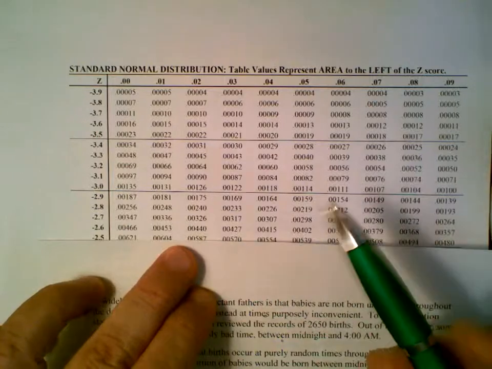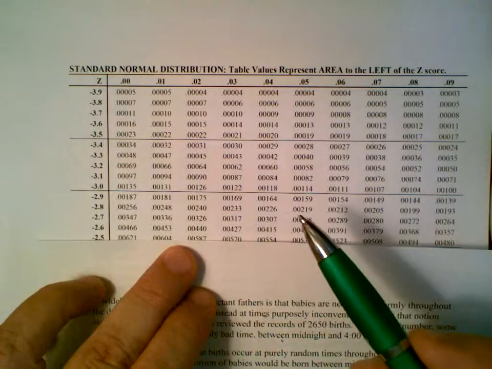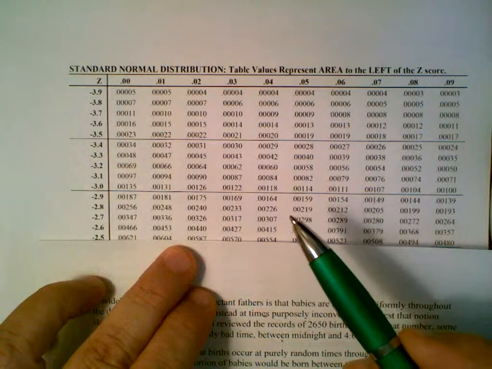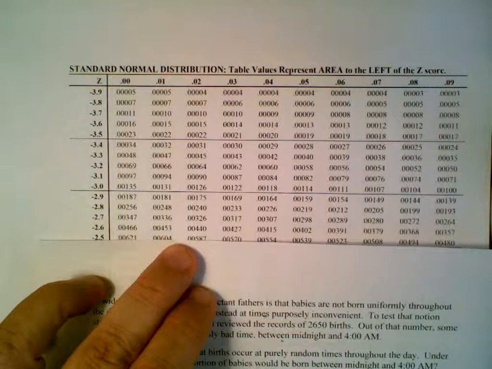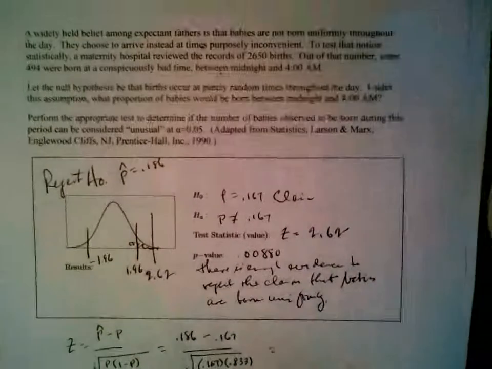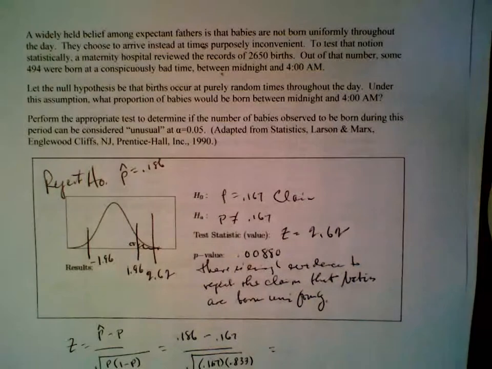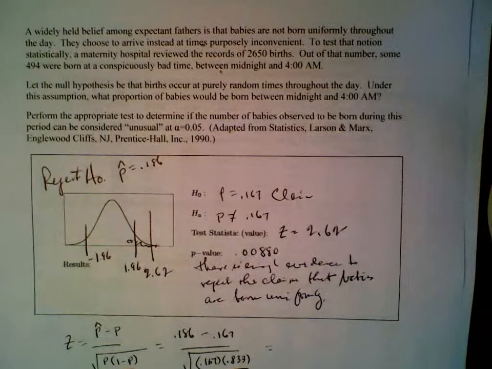Of course, since we have a two-tailed test, we have to double that. So our p-value is going to be 0.0088.